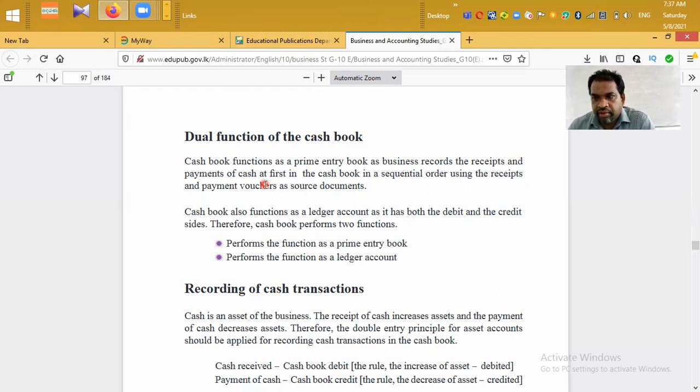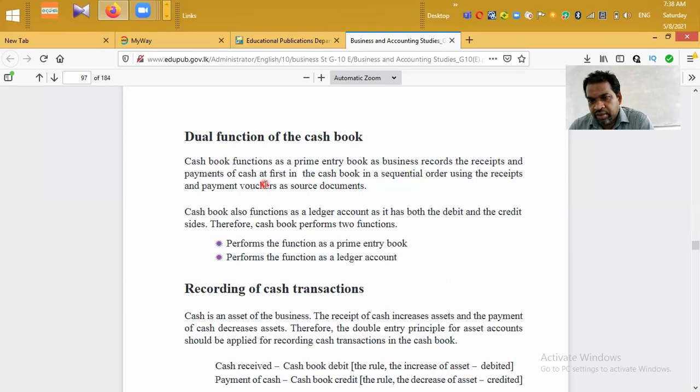That means as we use the cash book to record business transactions, that is cash receipts and payments, for the first time in the cash book, we say the cash book has the role of day book or prime entry book.